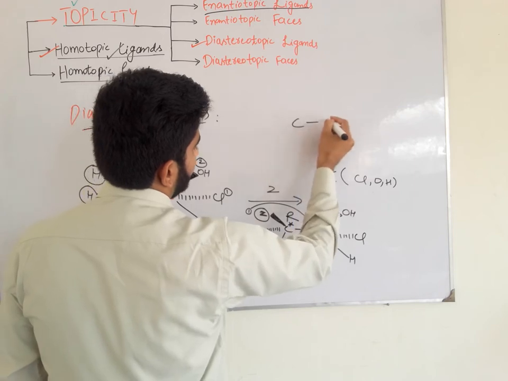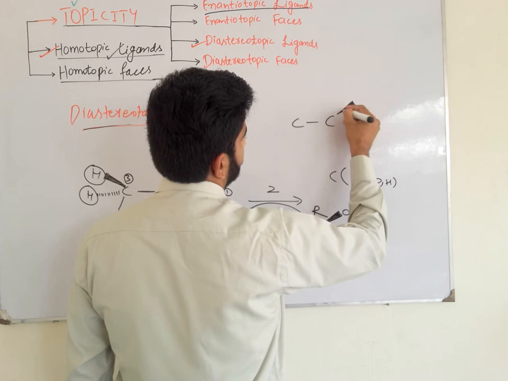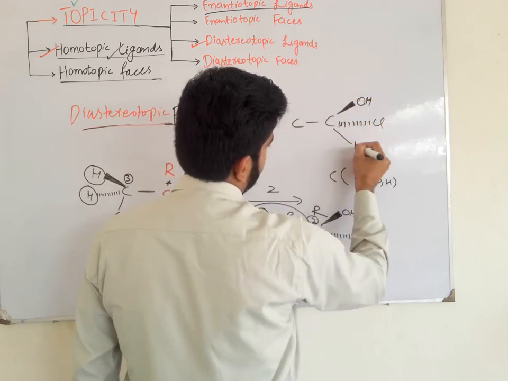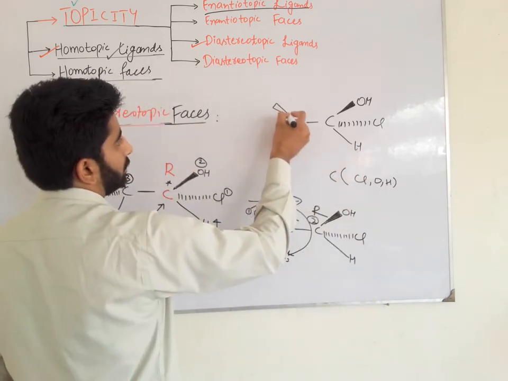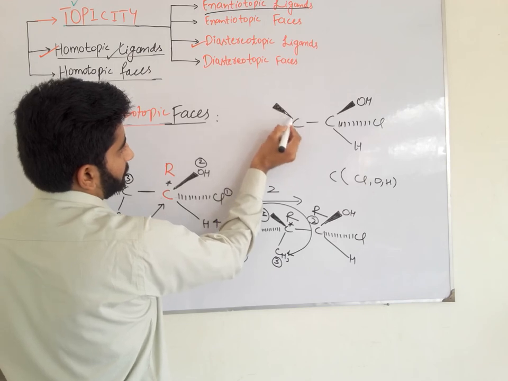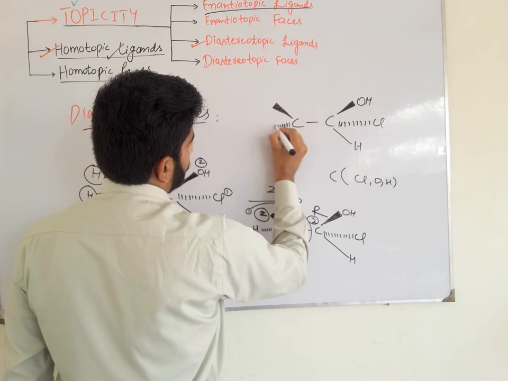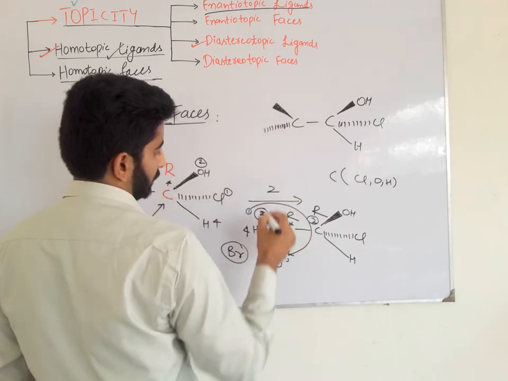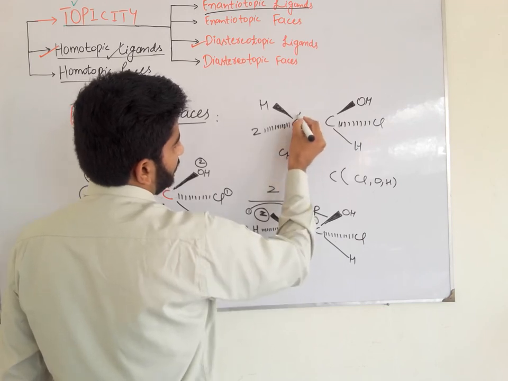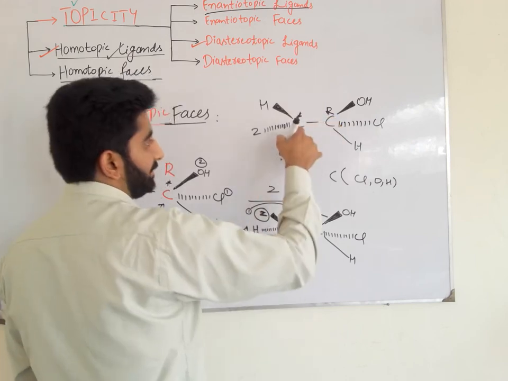When we do substitution addition criteria, we get another molecule that looks like this. So this carbon also becomes a chiral carbon. This carbon has R configuration. So what is the configuration of this chiral carbon?